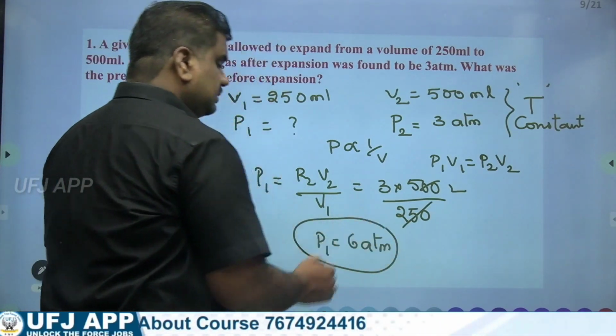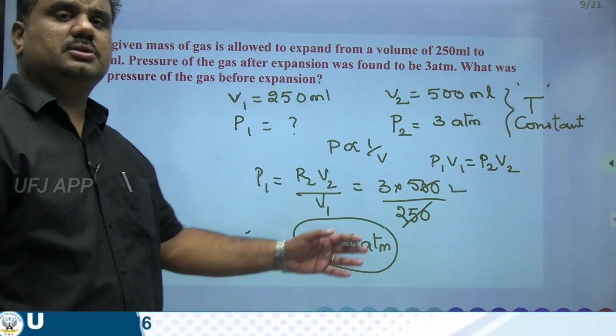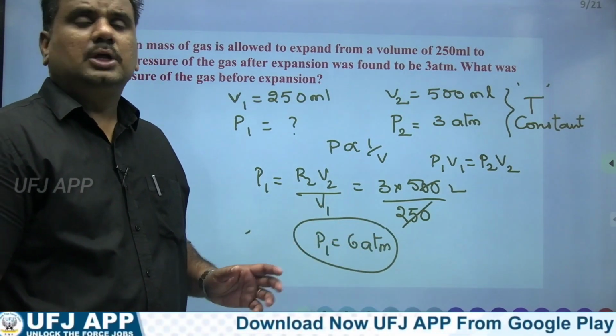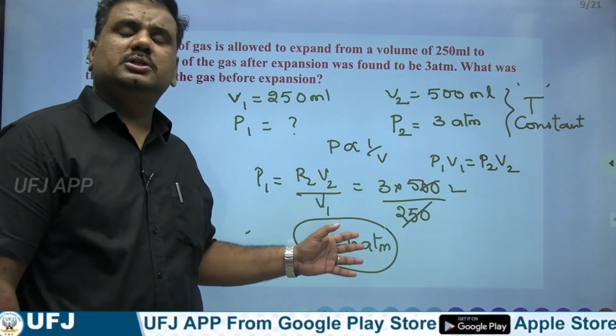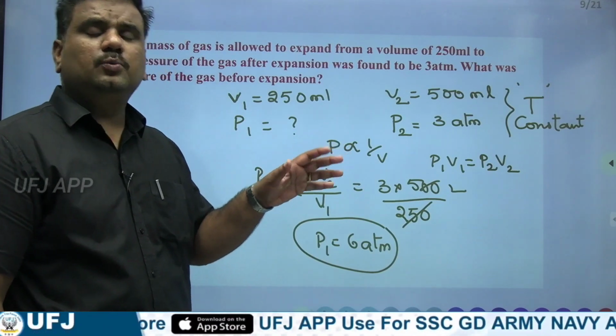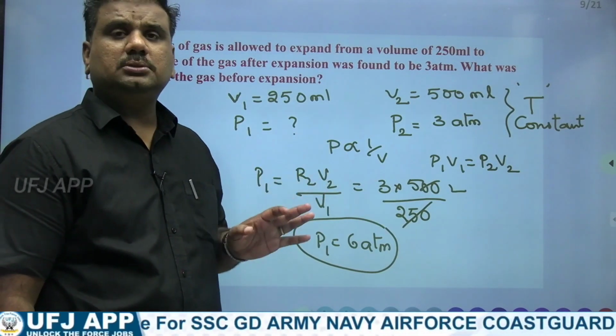Now, if a question like this comes in the examination, it's very simple. Instead of doing all this, we can directly write the answer. We know that pressure and volume are inversely proportional.